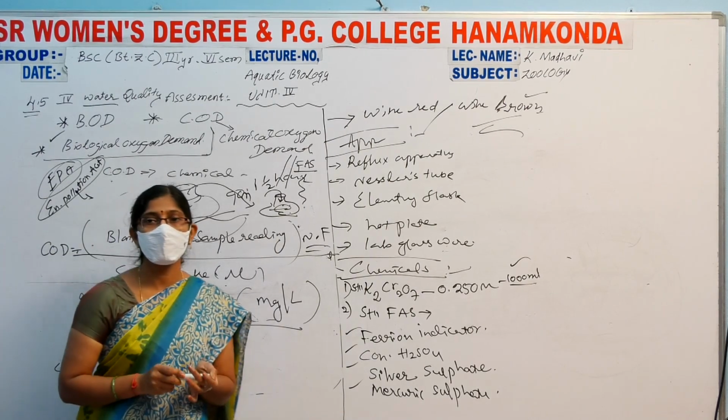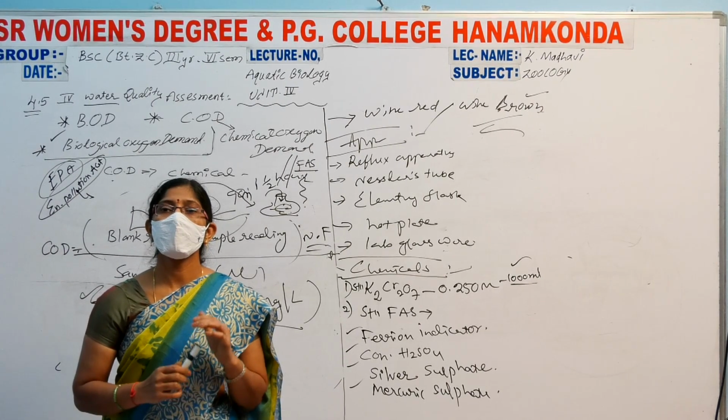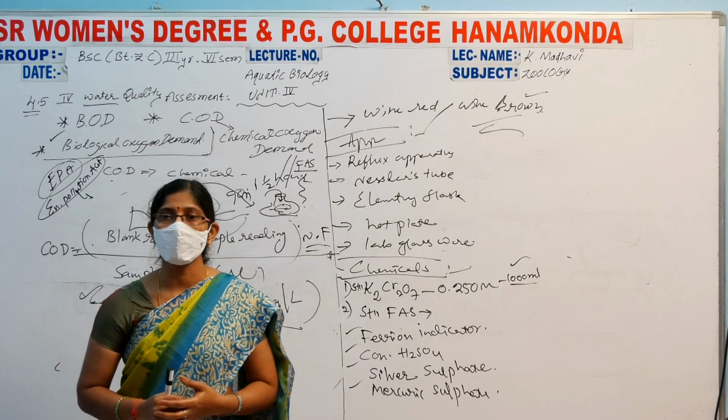This is the most important in BOD and COD, biological oxygen demand and chemical oxygen demand. These both are useful for our theory and practical examinations.